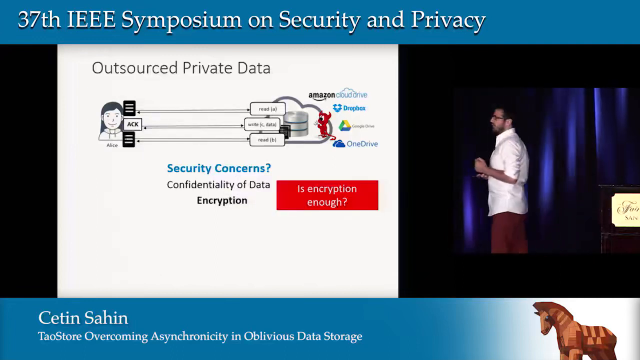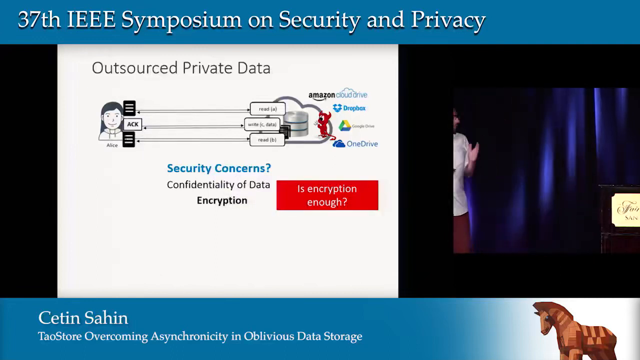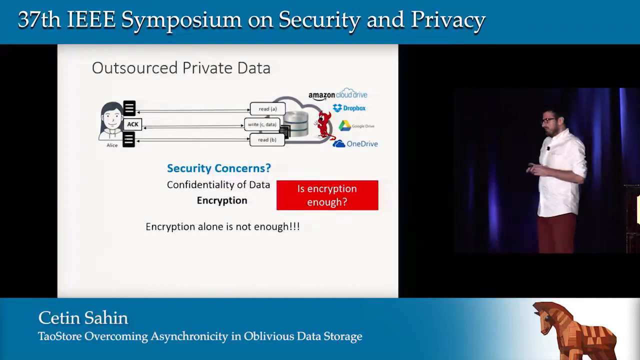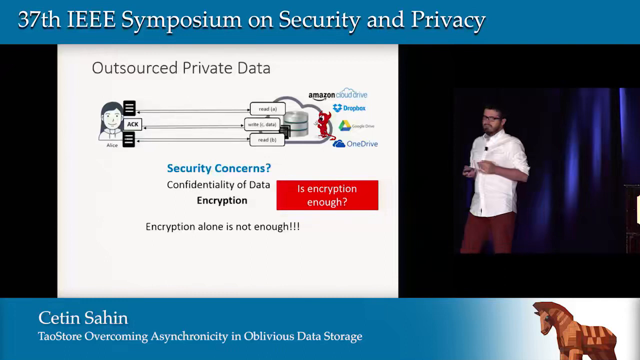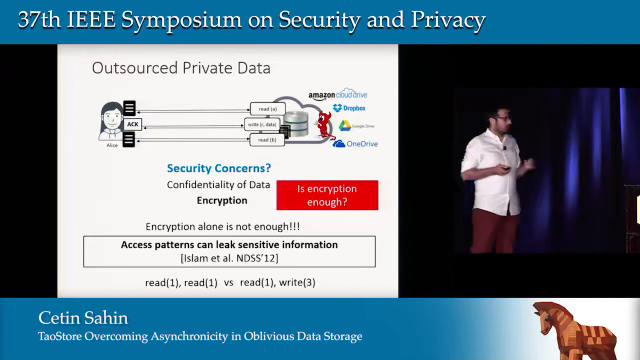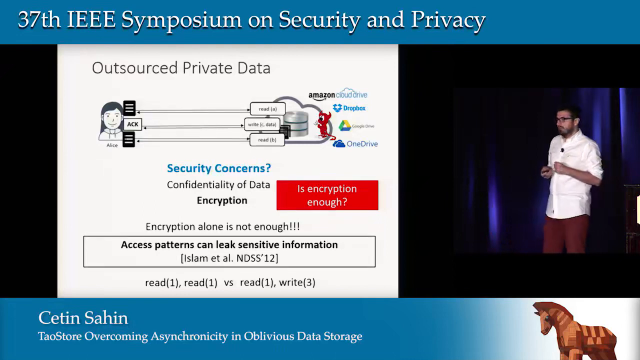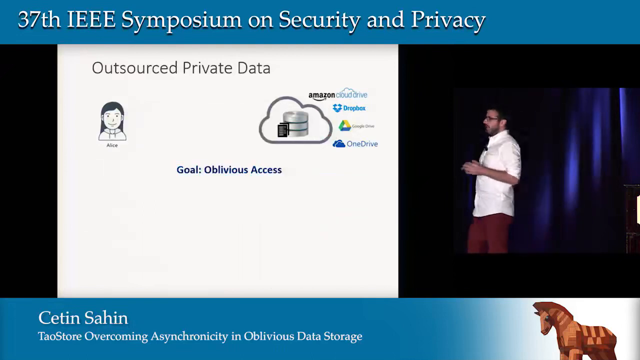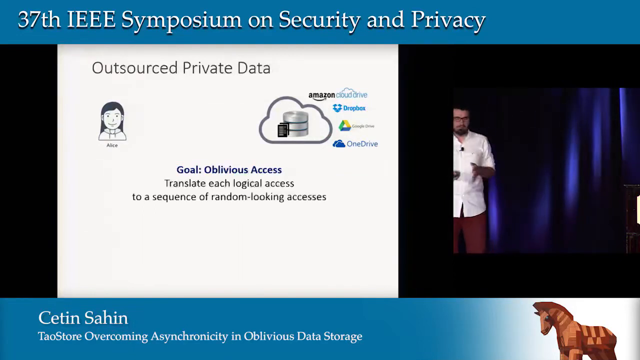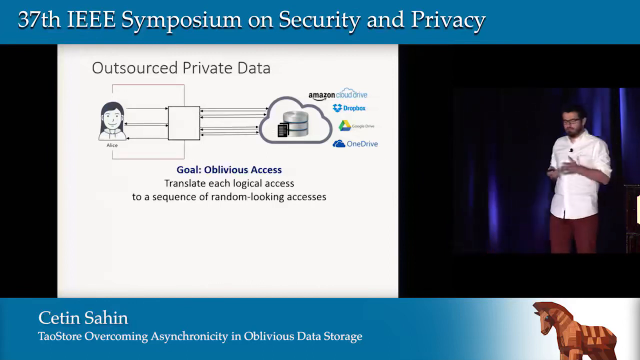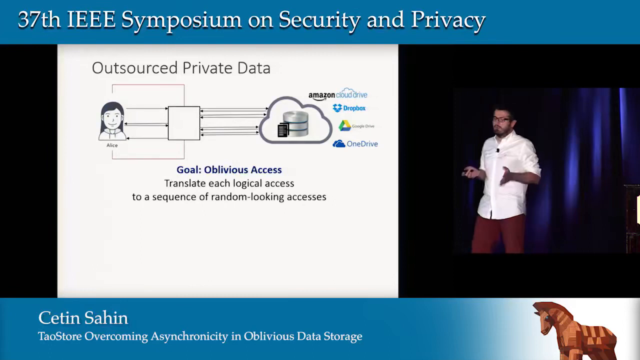However, at this point, we need to ask whether encryption alone is enough. Unfortunately, the answer to this question is negative. Earlier work showed that access patterns can leak sensitive information. To hide the access pattern, we would like to achieve oblivious access. Basically, we are trying to find a way to translate each logical access to a sequence of random-looking accesses.